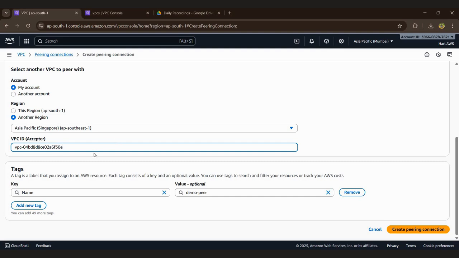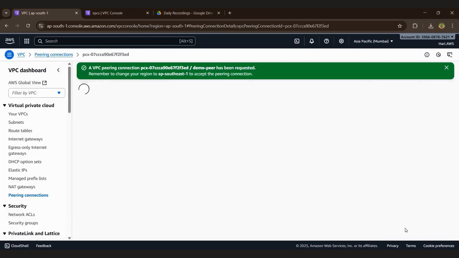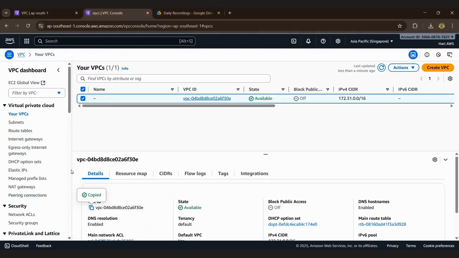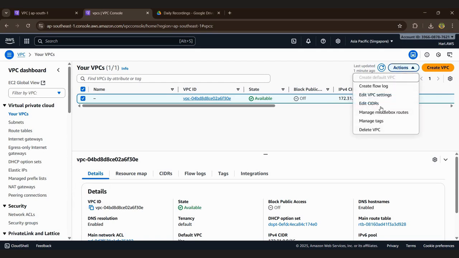Give the origin and paste it here. This is the acceptor VPC console, create a peering connection. There's no my account, is there? You can create this, create the peering connection. Okay, the peering is already created. We can go to the VPC console and we can accept this, and here we can accept that.